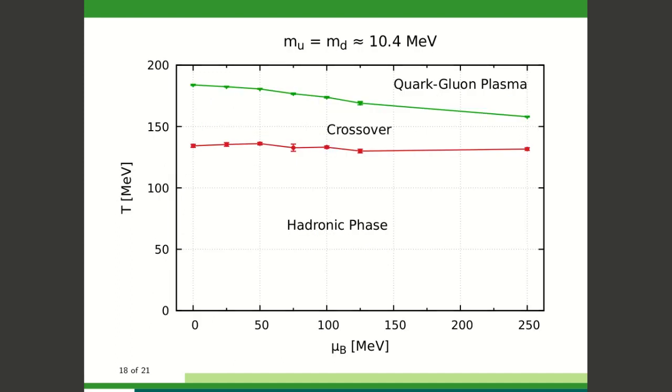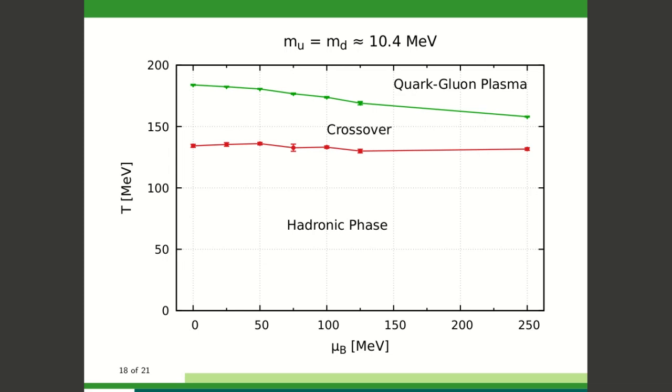Using these two observables, we plot the crossover region of the 3D O(4) model with an external magnetic field, which we use as an effective theory of two-flavor QCD. The red line corresponds to the crossover temperatures using the specific heat, and the green line using the magnetic susceptibility.